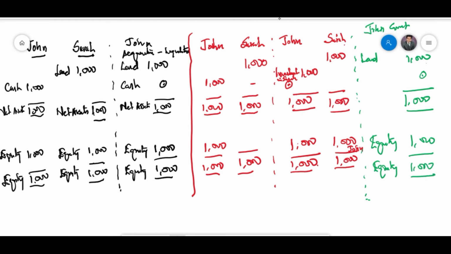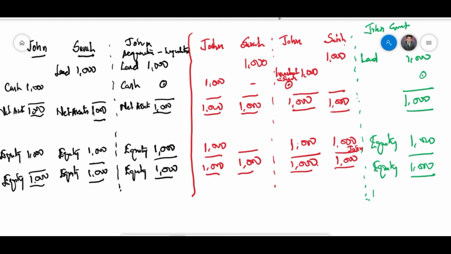But John used this investment in the ownership of Sarah to take ownership of the land. So this investment is showing the ownership here. So to come to this position, we have to do a consolidation journal entry.